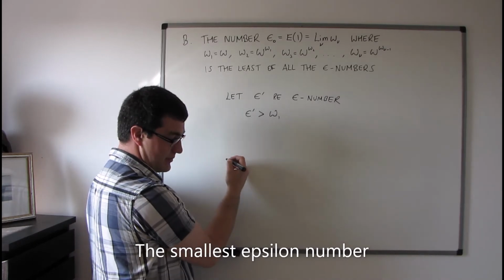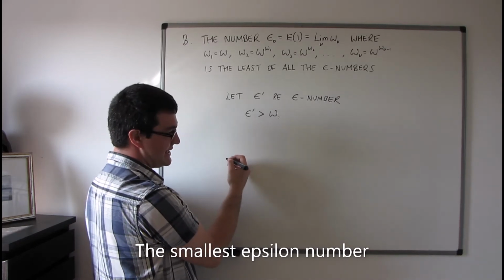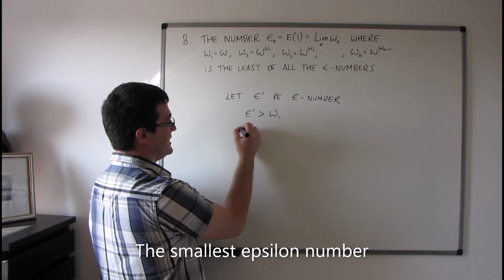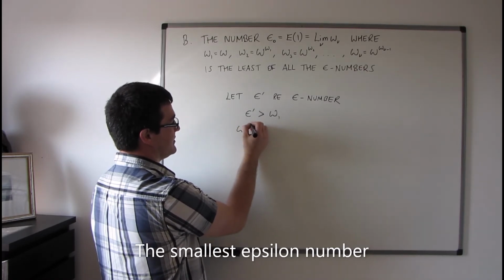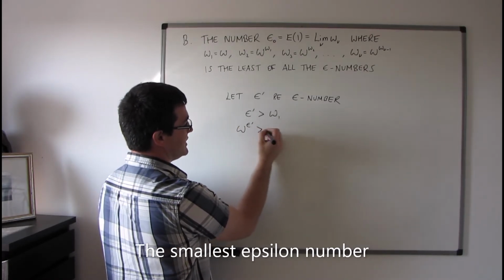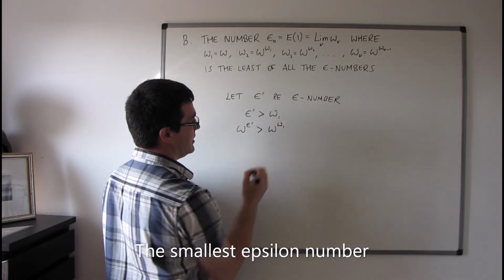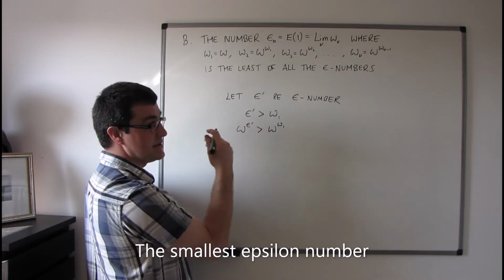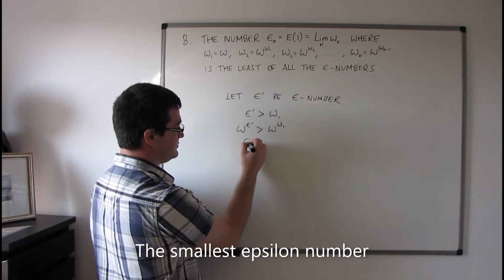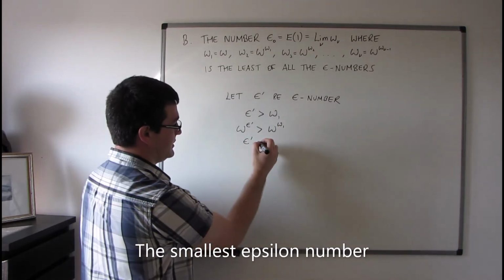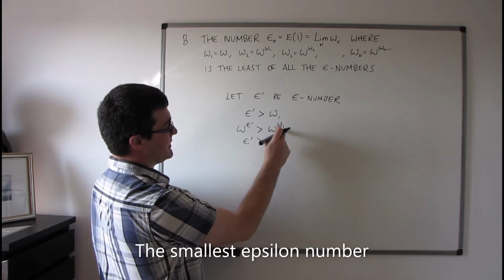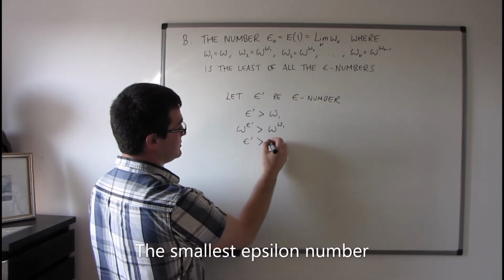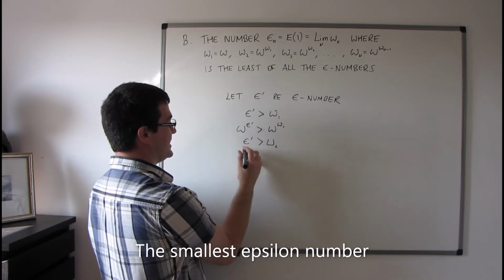Using theorem B from section 18, we can say then that omega to the power of epsilon primed is greater than omega to the power of omega 1. But omega to the power of epsilon primed, because epsilon primed is an epsilon number, is epsilon primed, that must be greater than omega to the power of omega 1, which is omega 2. And we play the same game.